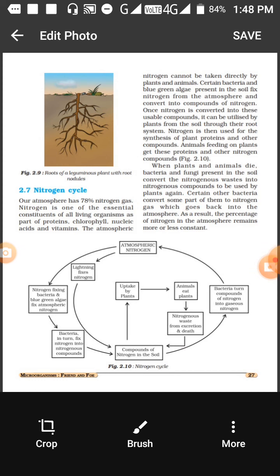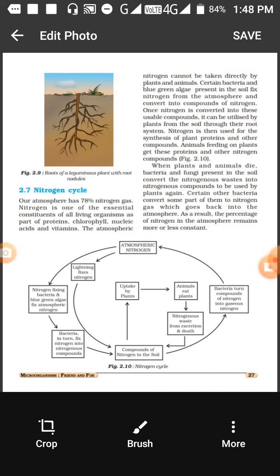After that, what happens to this nitric acid? It is converted by bacteria present in the soil into nitrites and other nitrogenous compounds. These nitrogenous compounds are then acted upon by another kind of bacteria, the ammonifying bacteria. They convert the nitrites into nitrates, which are used by the plants.